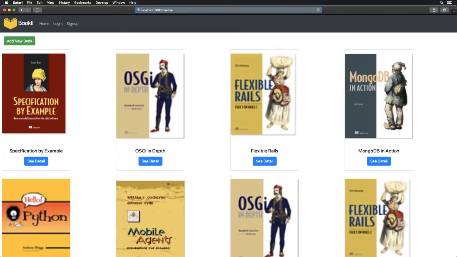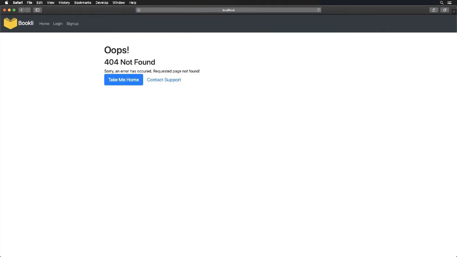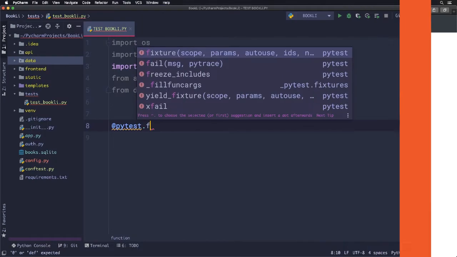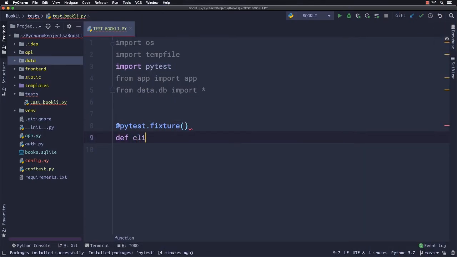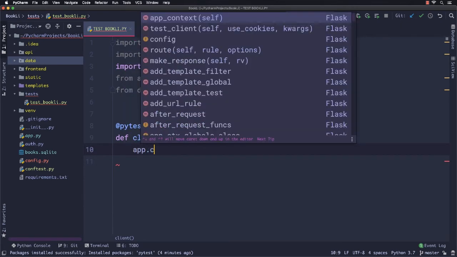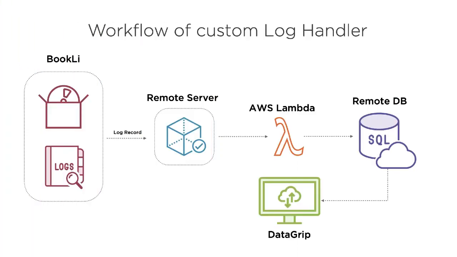Flask is a lightweight Python framework for web development that is designed to make getting started quick and easy, with the ability to scale up to complex applications. In this course, we are going to learn testing, logging, and debugging in Flask application. We will utilize Bookly, a books library application, as a simple project.